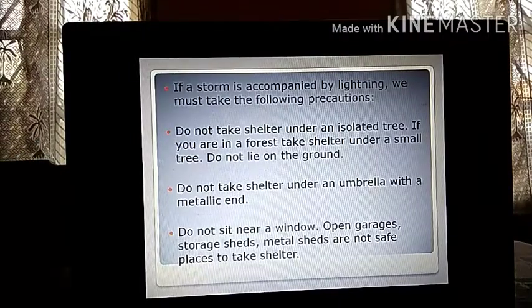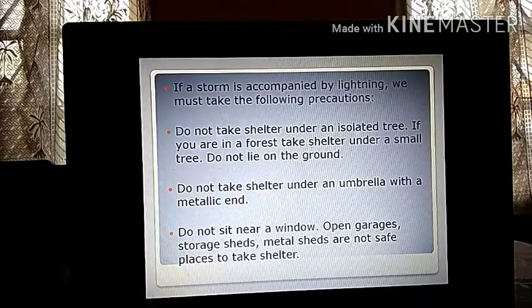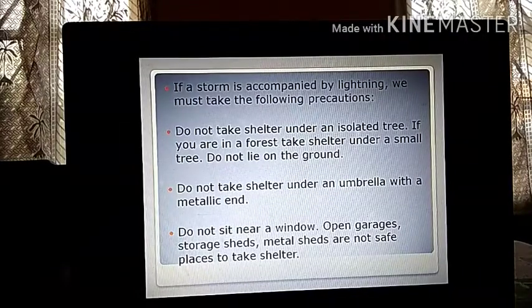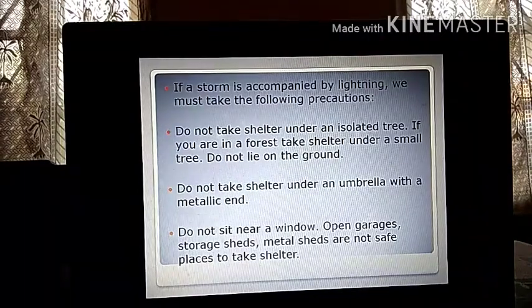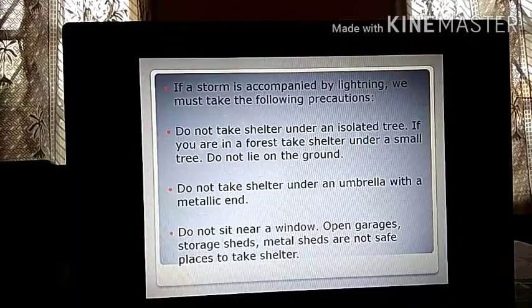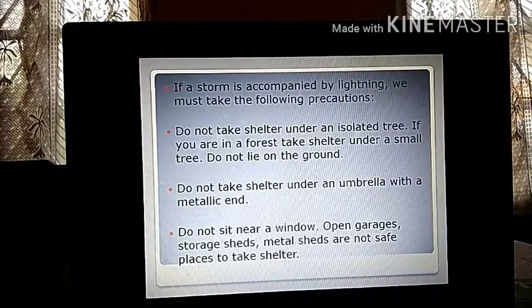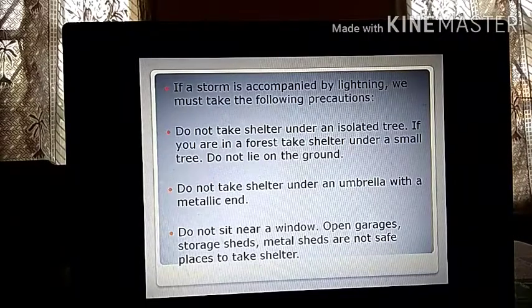Do not sit near a window. Open garages, storage sheds, and metal sheds are not safe places to take shelter. Never sit near a window because there is lightning and thunderstorm happening. Make sure you close your window and sit inside the house. Never be in open garages because in garages you have the metallic parts of cars and all, no? So these are very, very dangerous. Metal sheds, where you are dealing with metals and all, never sit near metals, because they are good conductors and you might get electrocuted. So these precautions are very, very important.